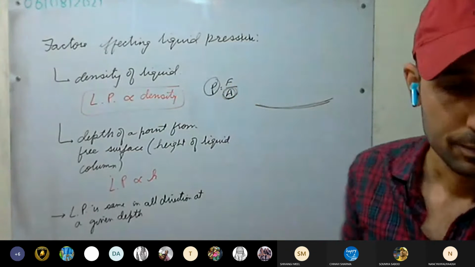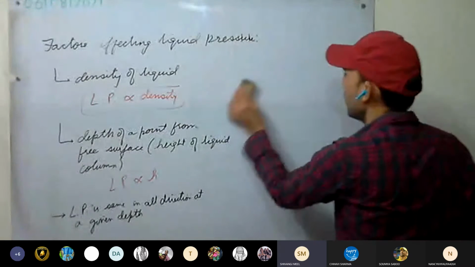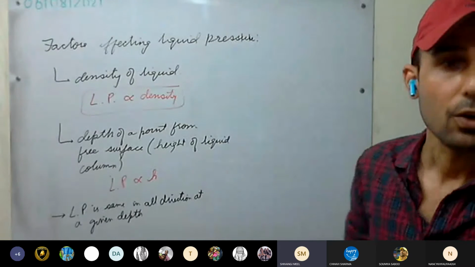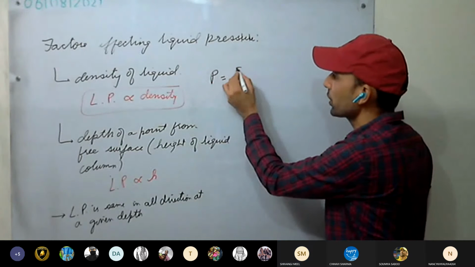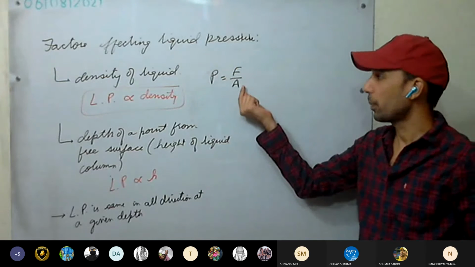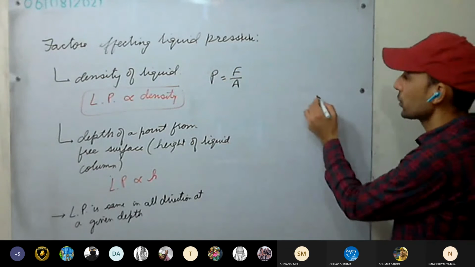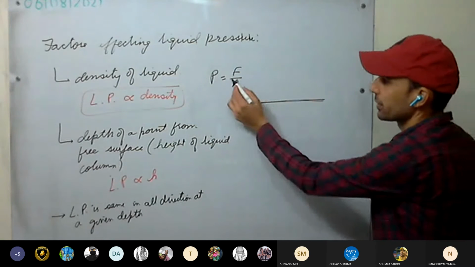Sir, please explain it again. See here, what you have studied: pressure is what? Force per unit area, that is thrust per unit area. So on whatever area it is being applied, it doesn't matter.